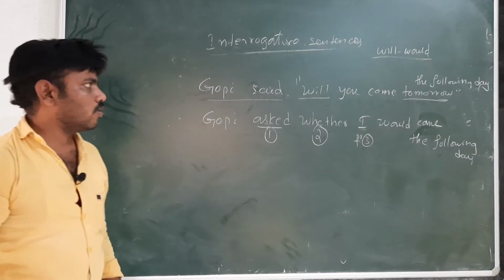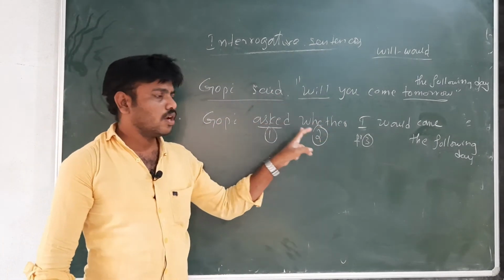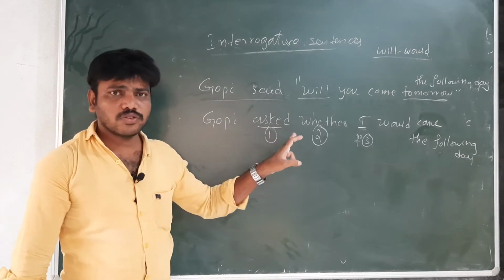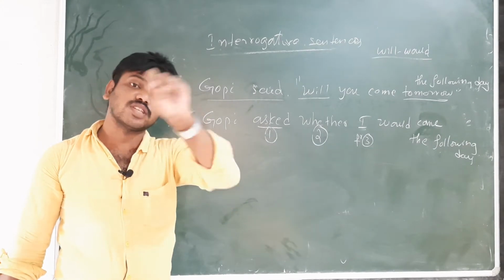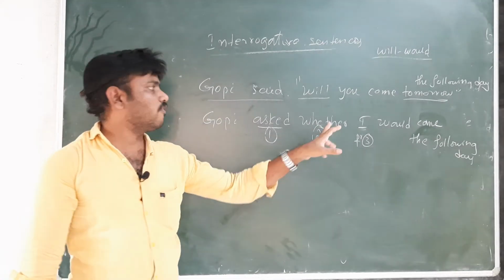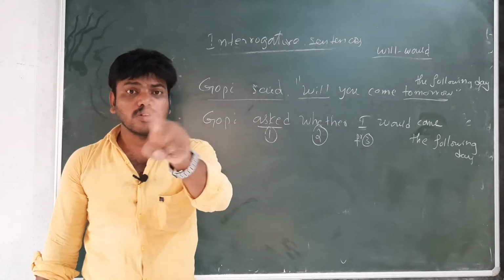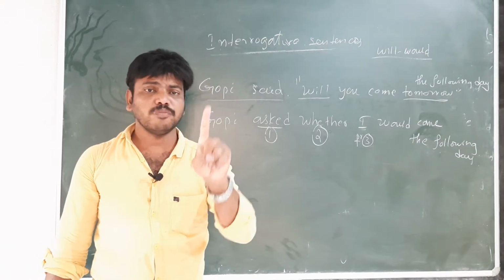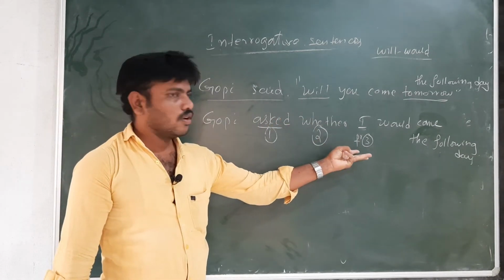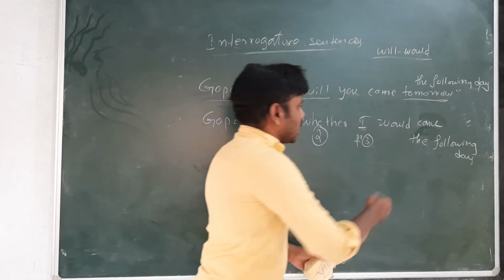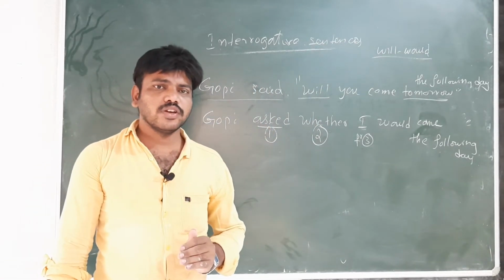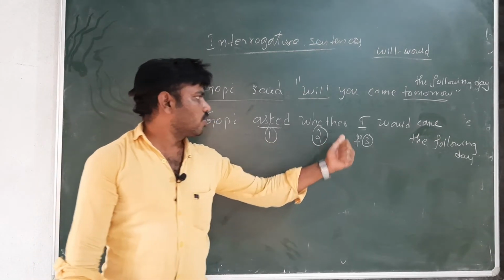He said, will you come tomorrow? So, he said, will you come tomorrow, changes into indirect speech. He asked, first step. After writing asked, we should write a conjunction. Not that. That is for an assertive sentence. This is an interrogative sentence. We should not write that here. Instead of that, we are writing if or whether. So, whether you should write. Next, third one. Remember, first step you should write the verb form. Second step you should write whether or if conjunction. Next, third step is the pronoun will change. Next one, the tense will change. So, whether I would come the following day. That is very, very important. I will come following day, I would come following day.